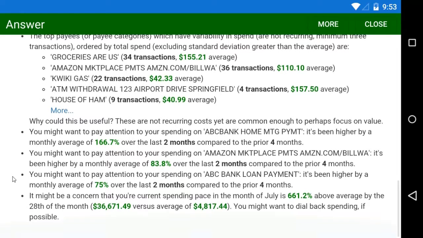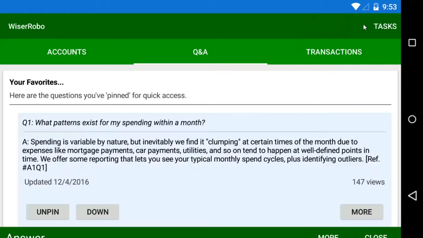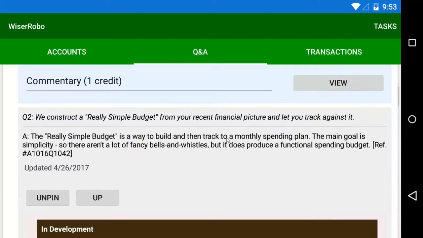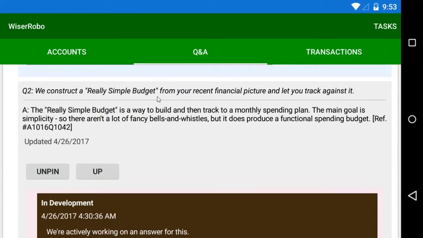And I'm not going to spend more time on this answer here, but certainly could, and that's what our blog is for, to dive deeper. An important takeaway is we're able to deliver what feels like a real assistant, able to point out facts about your situation that you can benefit from. So let's shift gears and look at another question, namely the question of how you can build a simple budget that actually works for you.